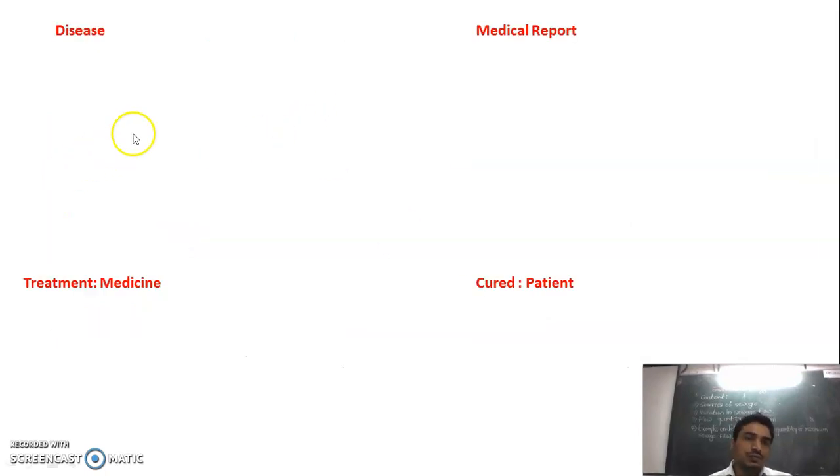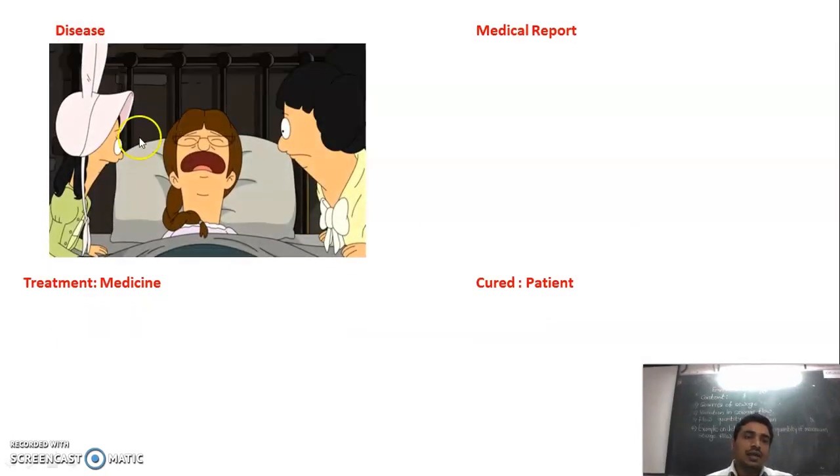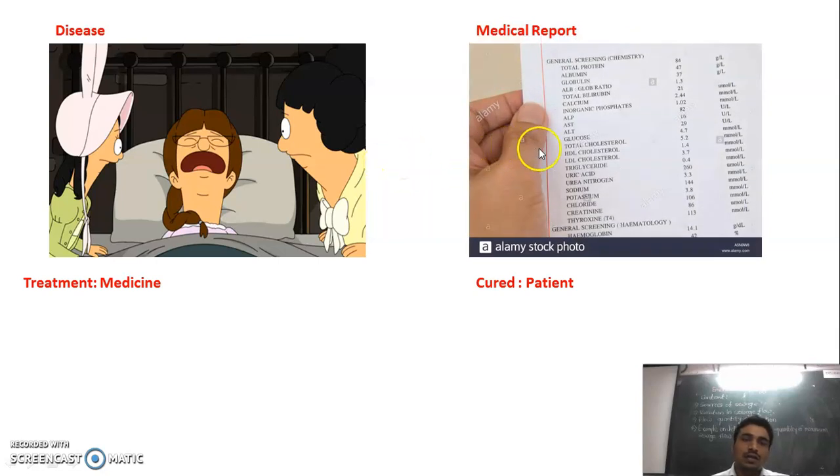See students, whenever some disease occurs, if you are not feeling well, at that time what happens? You go towards your doctor. You go into the clinic. So what does the doctor do? He directly gives you medicine, any medicine? No. First of all, he does some tests.